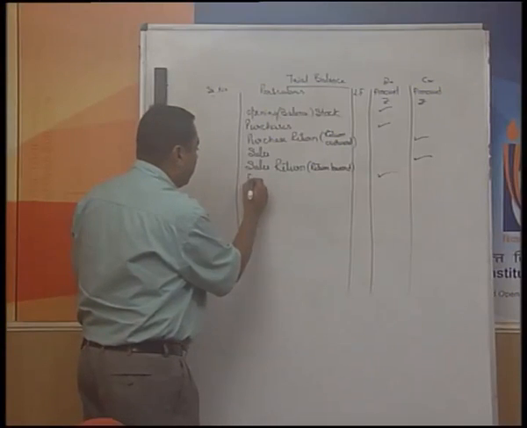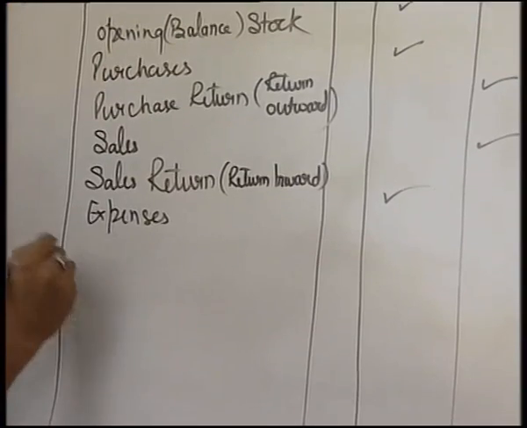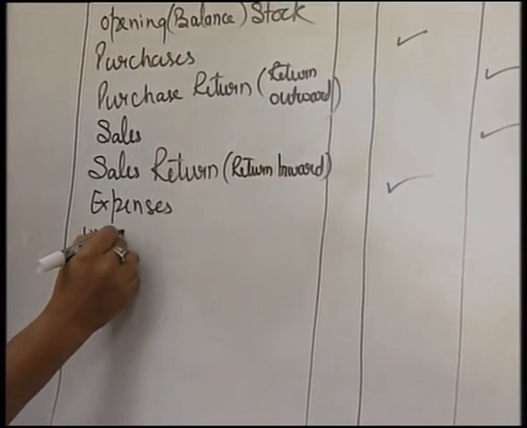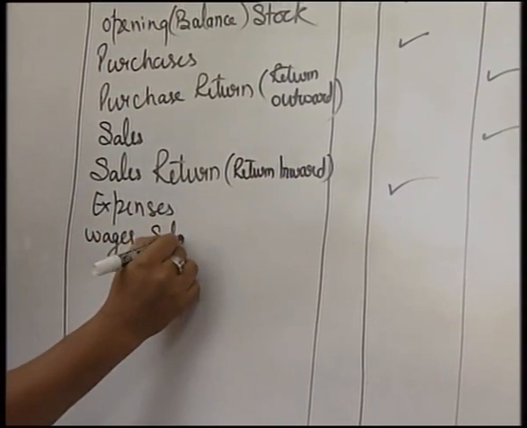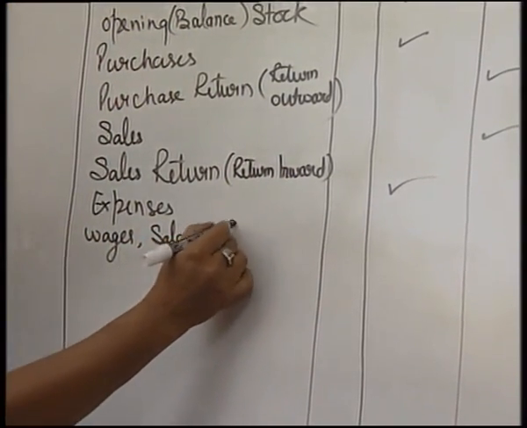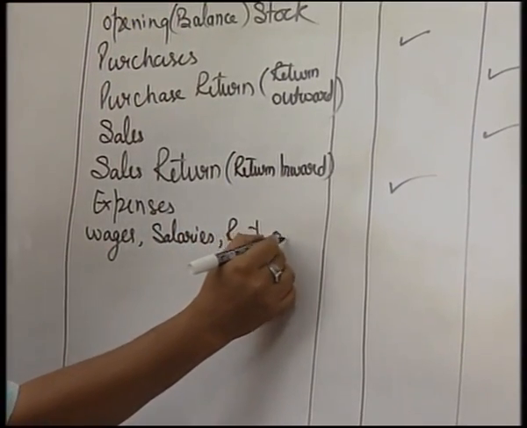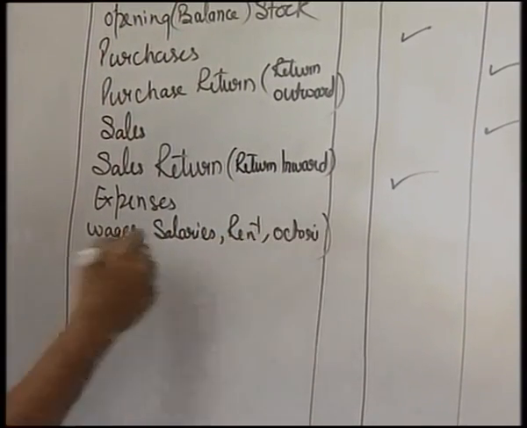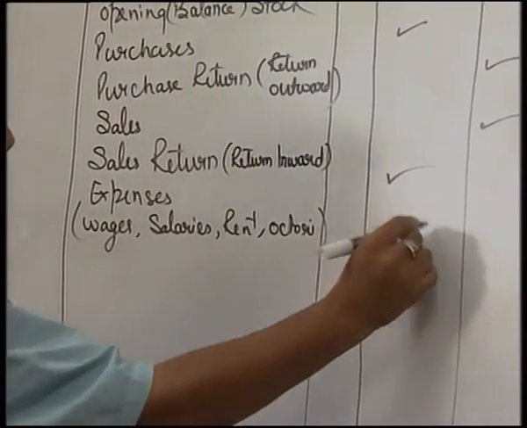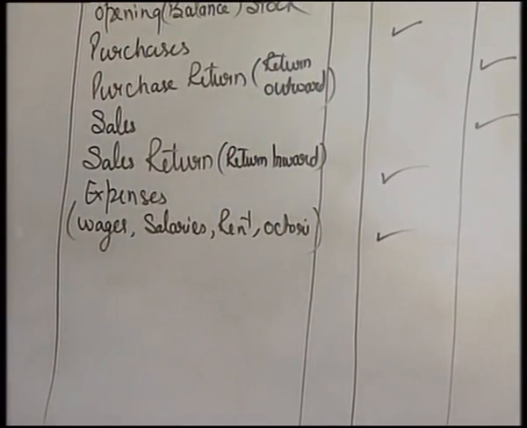There could be any number of expenses. These expenses can be in terms of wages, salaries, rent, octroi and so on. So, all the expenses always have a debit balance.